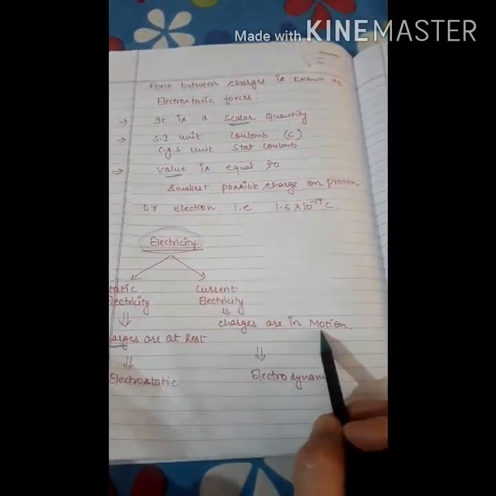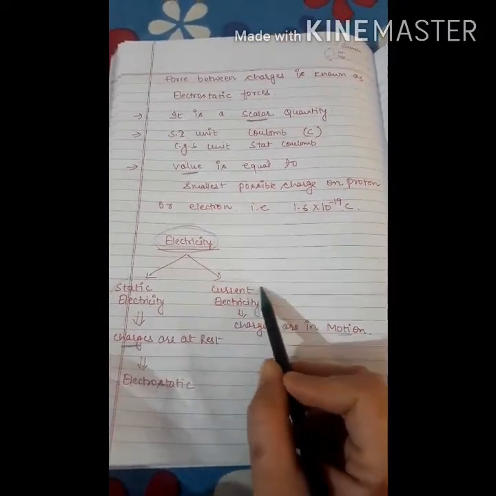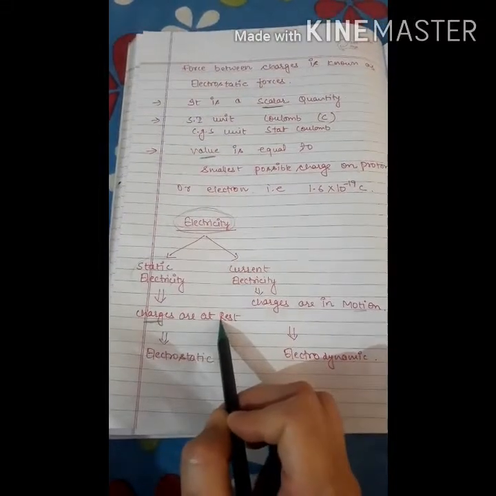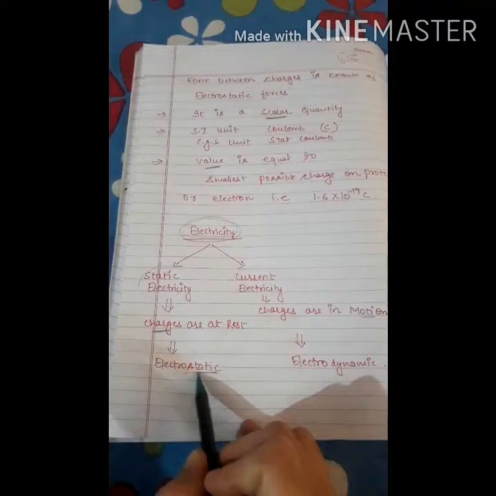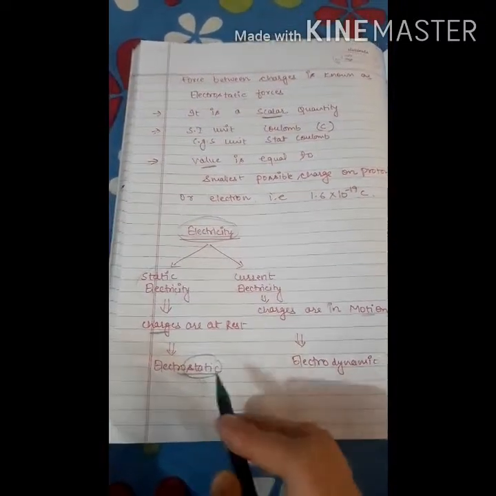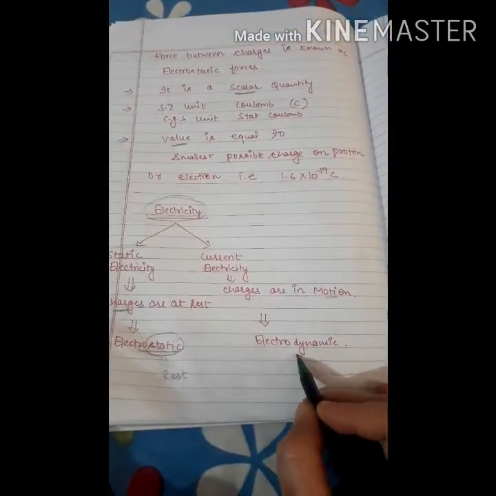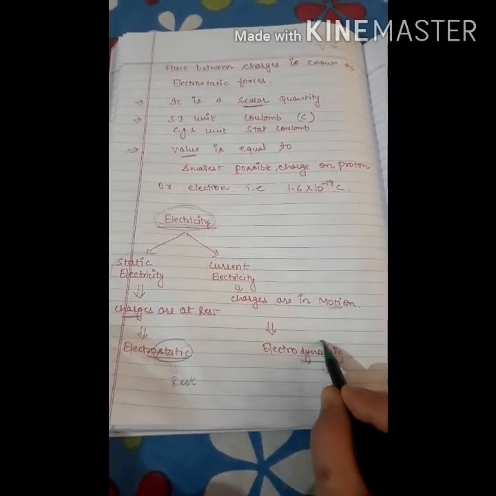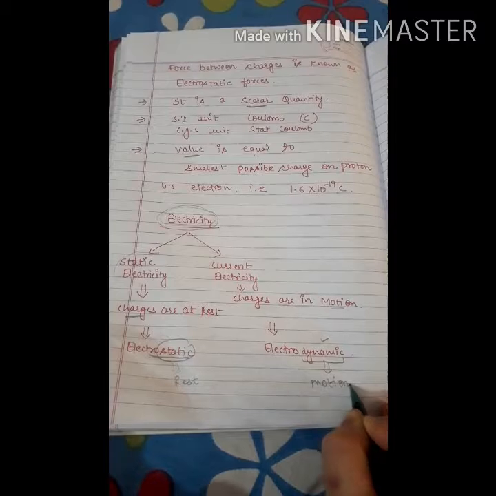If the charges are in motion, this type is known as current electricity. If the charges are at rest, the study of electricity is known as electrostatics, because static means rest. If the charges are in motion, it is known as dynamic.